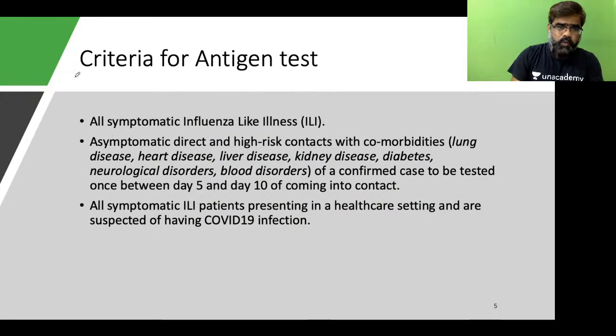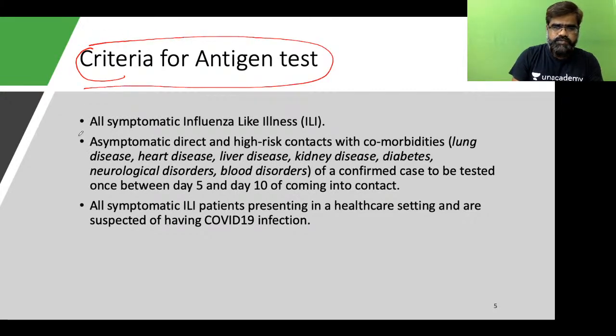Now, what are the criteria for antigen test? Criteria which the question was asking: all symptomatic ILI, all persons having influenza-like illness, can undergo antigen test. All asymptomatic direct and high-risk contacts with comorbidity of a confirmed case can go for antigen test between day 5 and day 10.